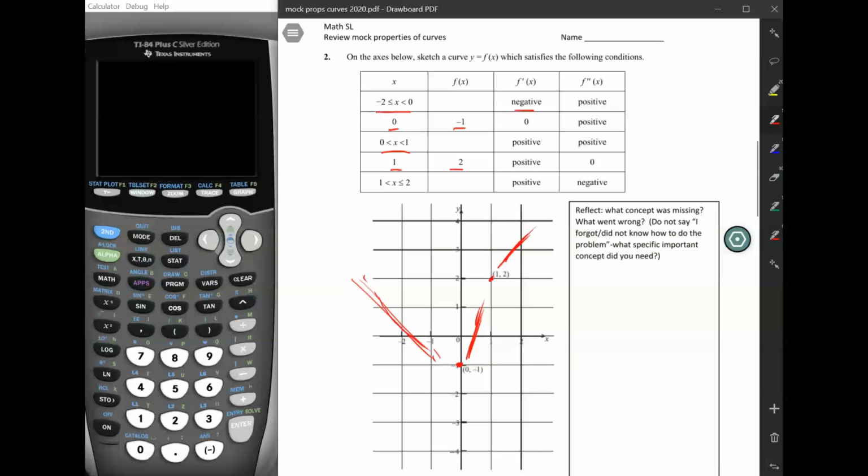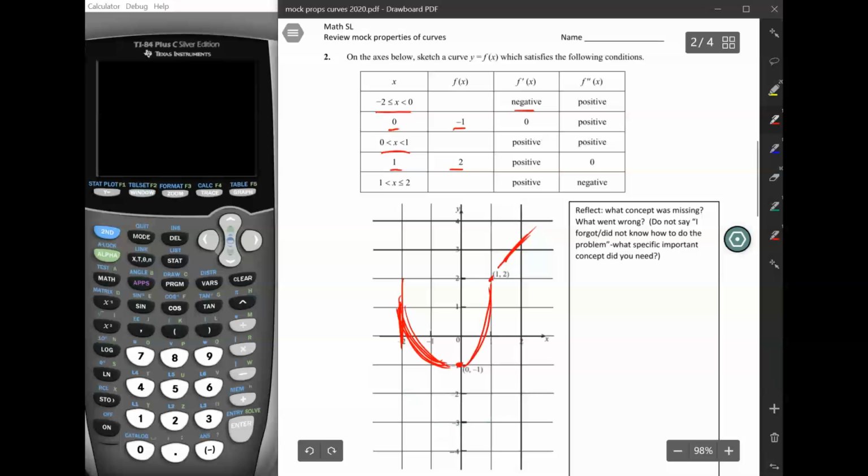Now what we need to do is look at the curvatures to see if it curves cupped up or cupped down. And so from -2 to 0, which is starting here, so I was irresponsible to draw that so far to the left, right? Starting at -2, we know that the curvature is cupped up. So we know that it's going down and cupped up, so it looks kind of like that, right? And then between 0 and 1, we know not only is it going up, but it's also cupped up, so it goes like that. Cupped up means it goes like that, right?